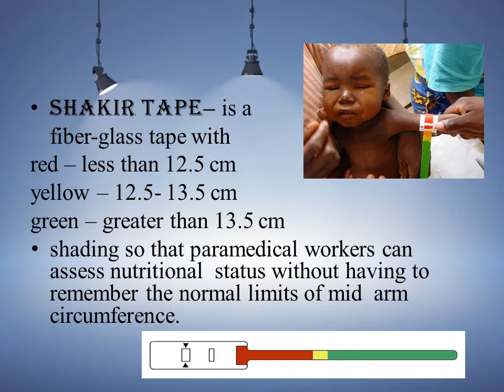So the color shading is so that paramedical workers can assess nutritional status without having to remember the normal limits of mid-arm circumference. So this one is an easy tool to check the mid-arm circumference.